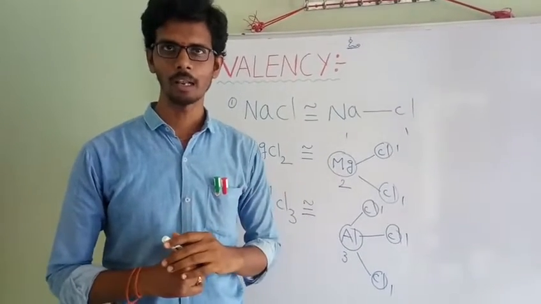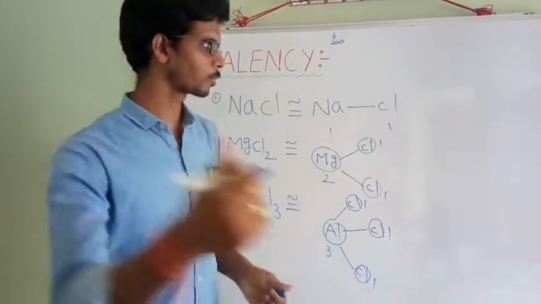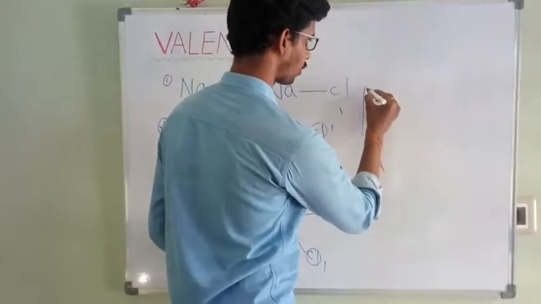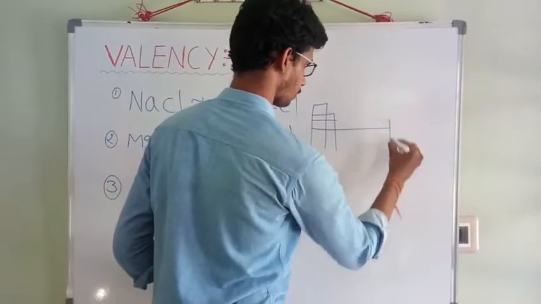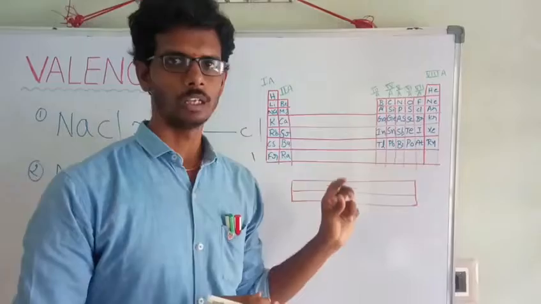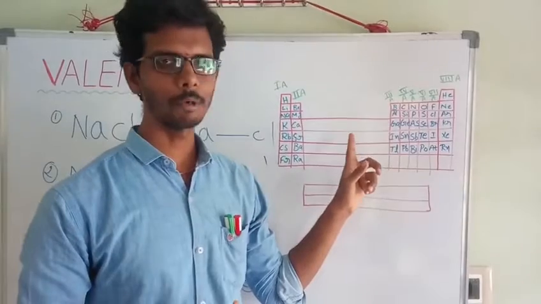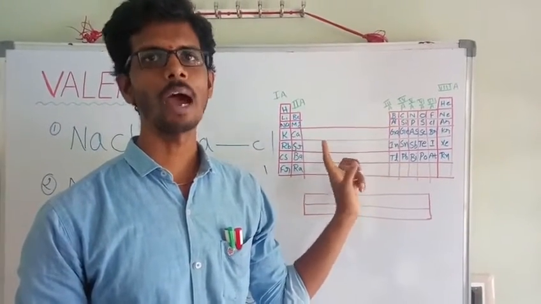Suppose for example, all the first group elements. The knowledge about the periodic table plays a very important role in remembering their valencies.